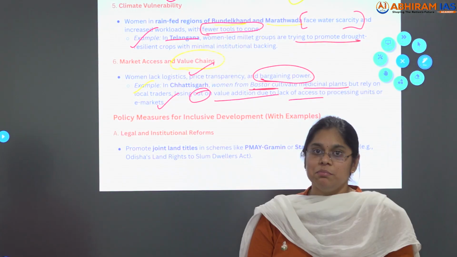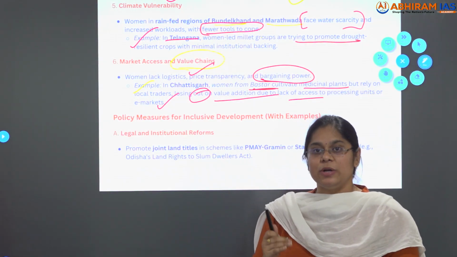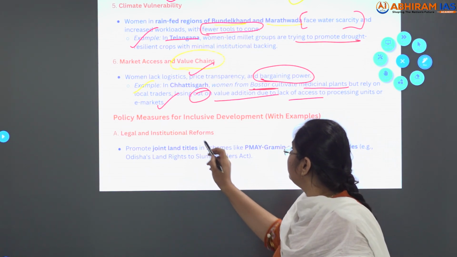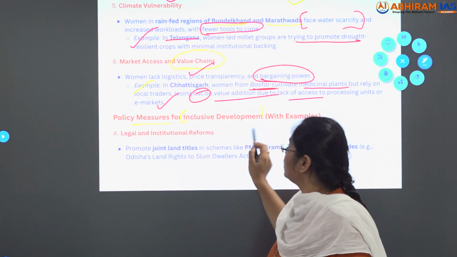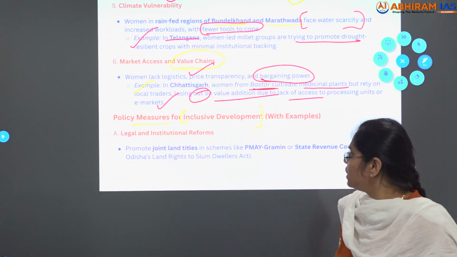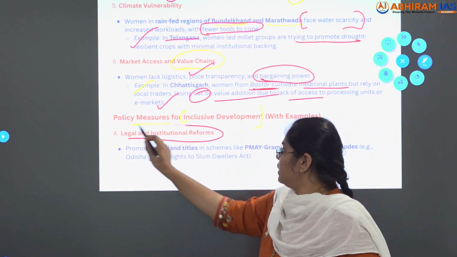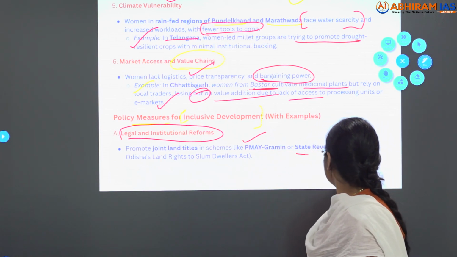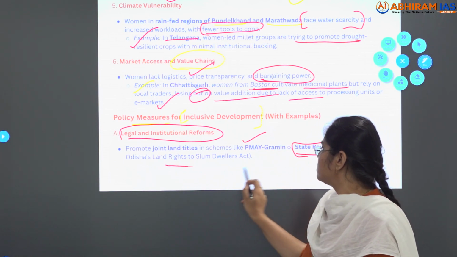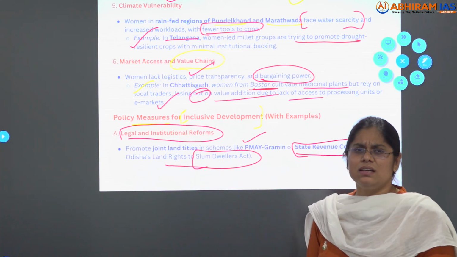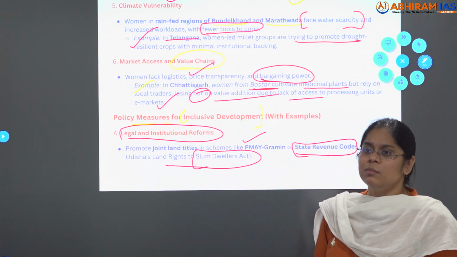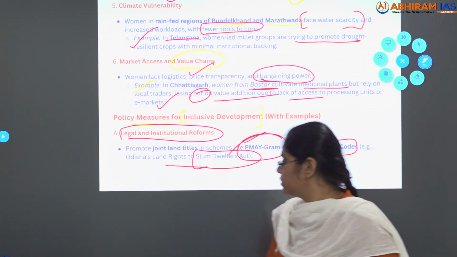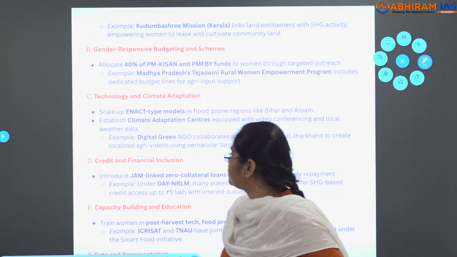Now, further, we have mentioned the barriers. Now what we have to write in the next part of the answer is the policy measures for inclusive development. Clear? So, the first is legal and institutional frameworks, where you have to mention PM ABHIRAM Yojana Gramin or state revenue codes. For example, Odisha's Land Rights to Slum Dwellers Act. If you know anything state-specific, mention it. Otherwise, the nationwide PM ABHIRAM Yojana Gramin is enough. Now further, next.